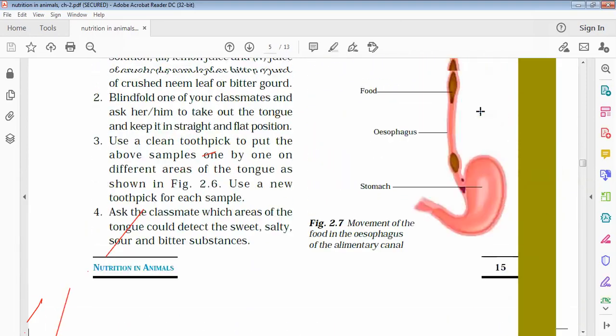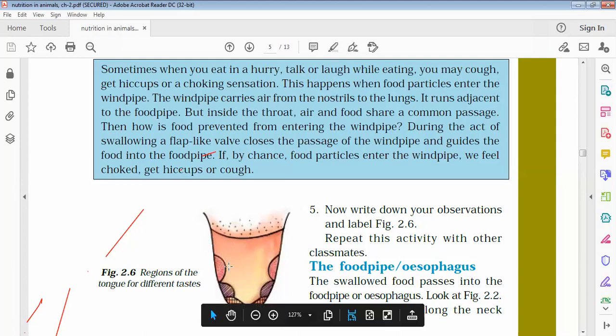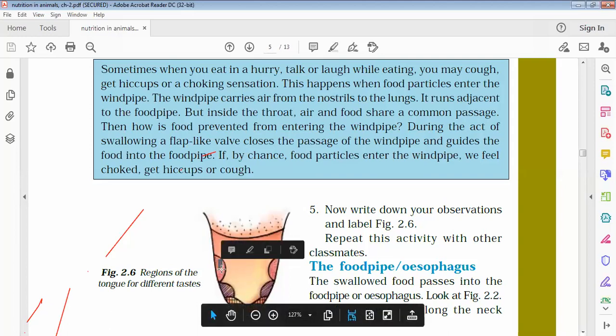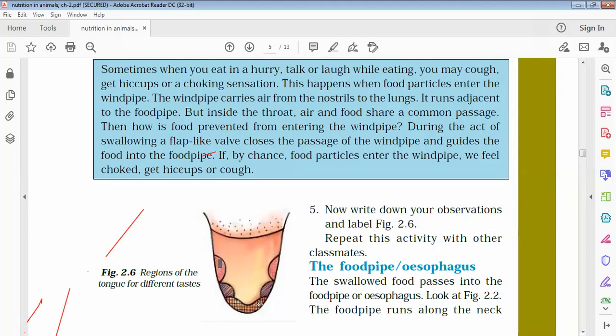Now, as we were discussing the different regions, one function of the tongue is that it helps in tasting the food. So here you can see this region is the salty region, the pink one. And then next is the sweet region.